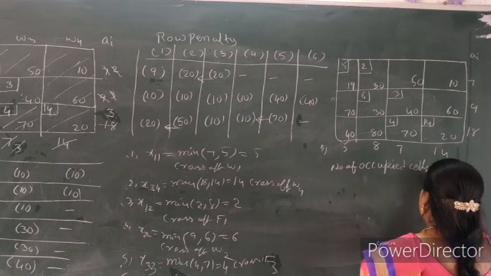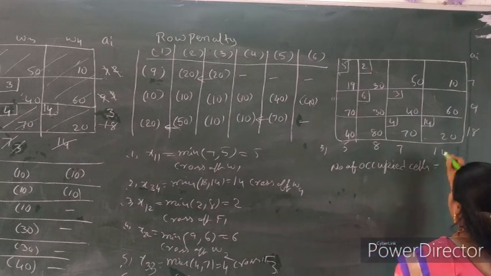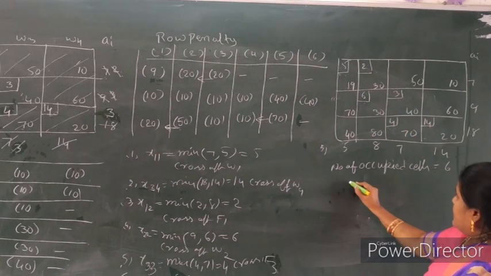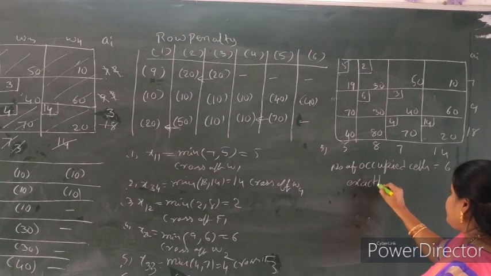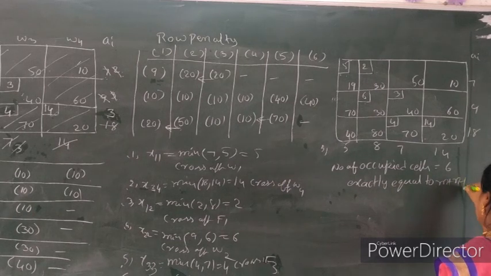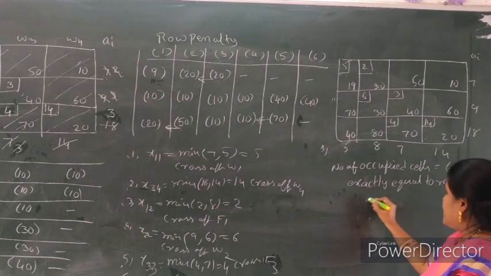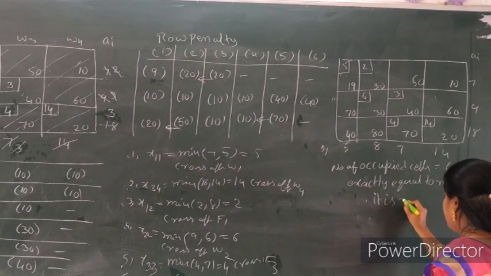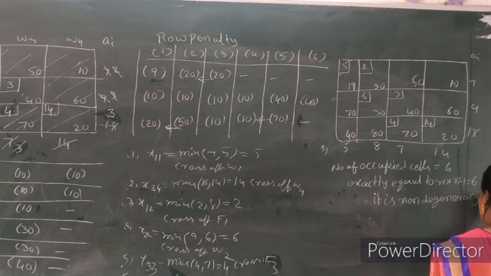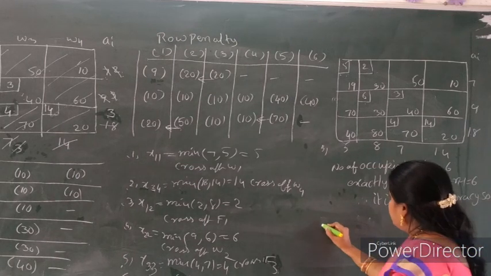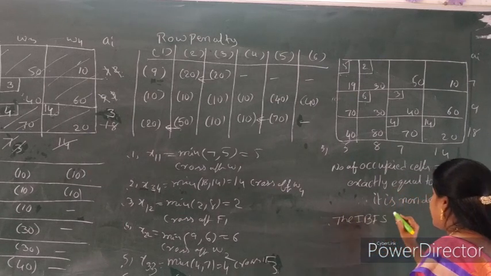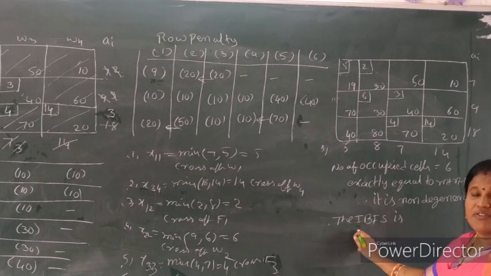So this one is the occupied cells. Now we count 1, 2, 3, 4, 5, 6 occupied cells, exactly equal to m plus n minus 1 equal to 6. Therefore it is a non-degeneracy solution. Therefore the IBFS means initial basic feasible solution.